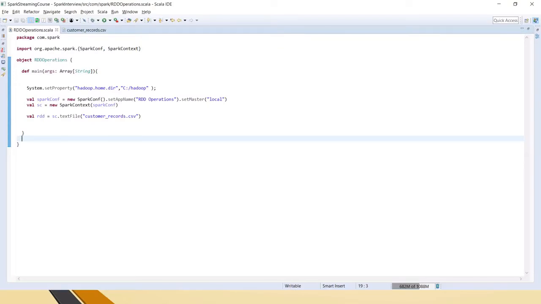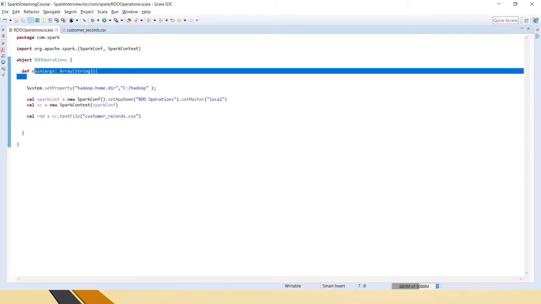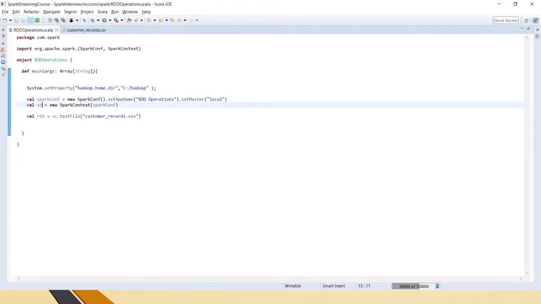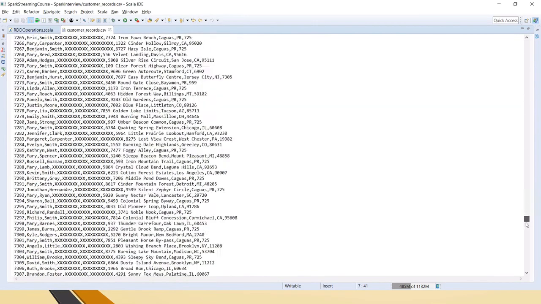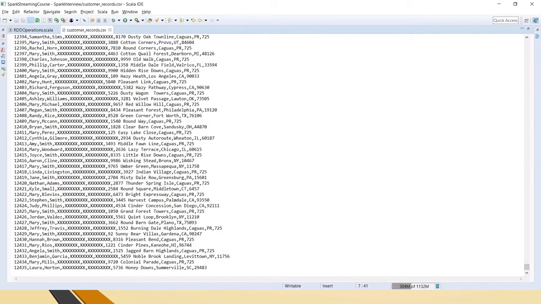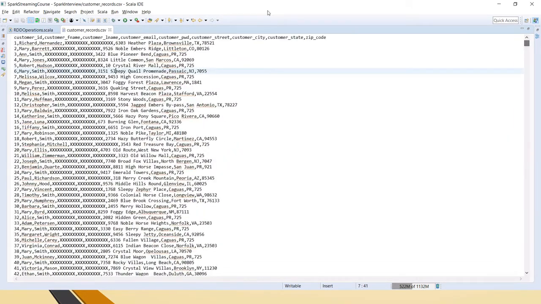So friends, this is the Scala object I have created. This is the main method, and I created the Spark conf and Spark context, and this is the file I just showed you in the PPT. This is the file: customer ID, customer first name, last name, email, password, and address. These are the details the customer records have, and this is the sample data. It has a lot of records, around 12,435 records in this file.